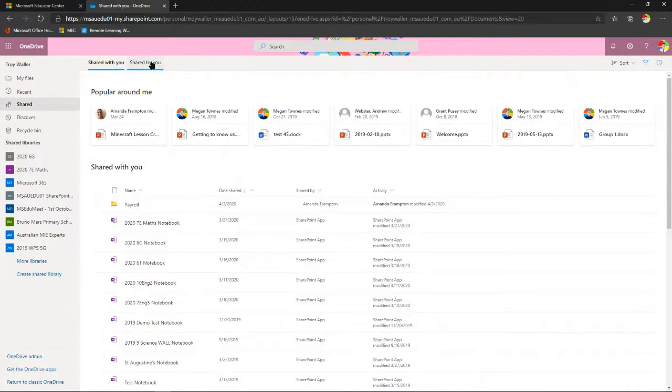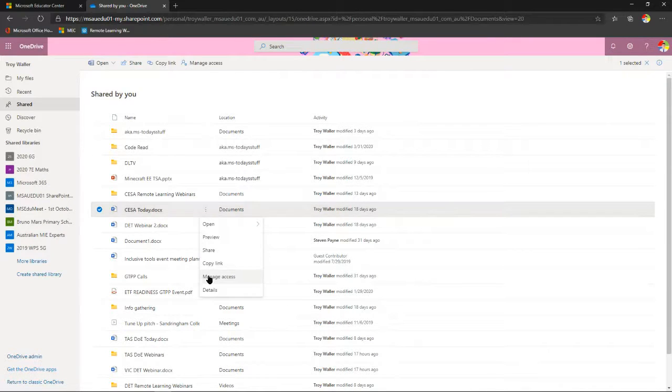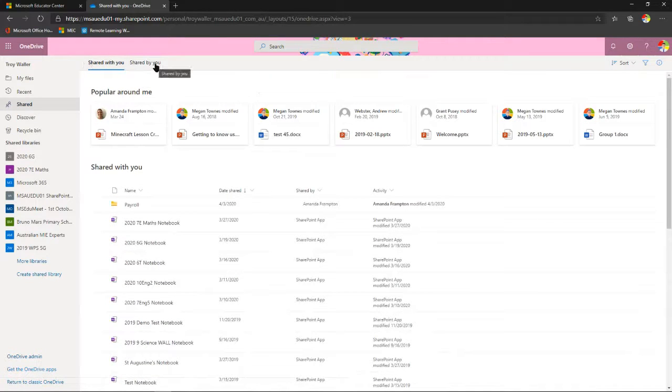But look here, shared by you. So this is actually telling me, Troy, these are the documents that you have actually shared with other people. And I may have done that a really long time ago. So I might actually want to manage access and remove that access, etc. So it's a really good thing to see that you've got the ability to check the documents that are shared with you and the documents that are shared by you.